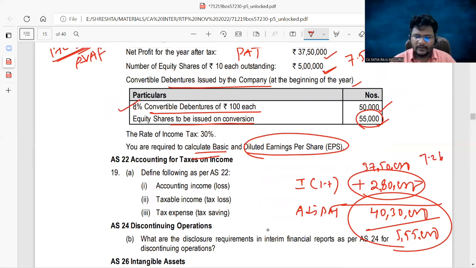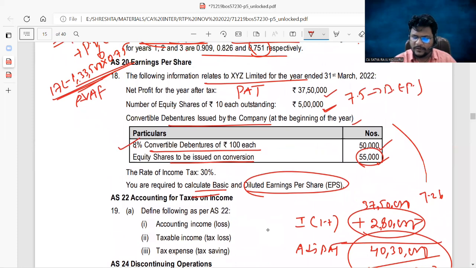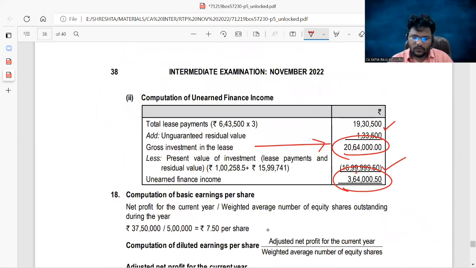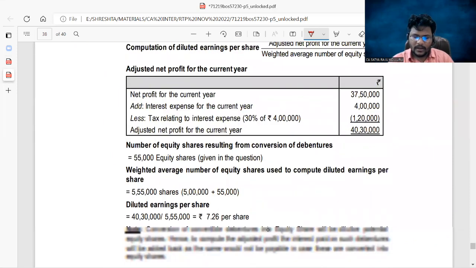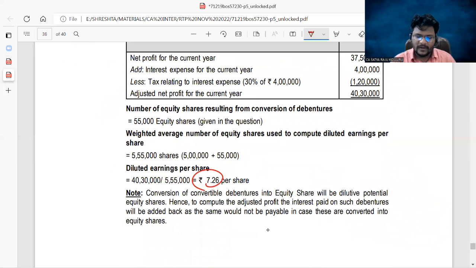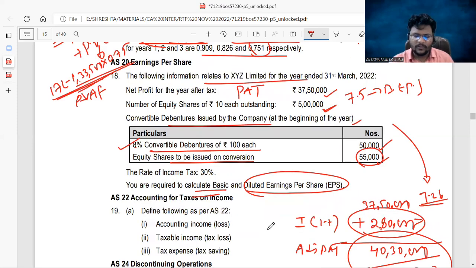7.26. Guys, from 7.5 to 7.26, is there decrease or not? Yes, decrease is there. That's why this 7.26 you can call it as dilutive EPS. So the same thing you can cross check here as well, guys. So basic EPS 7.5, diluted EPS is 7.26 per share. Sir, convertible debentures, or you can treat it as a potential equity shares. For that explanation was given under note. That's it, guys. This type of problem we already done.